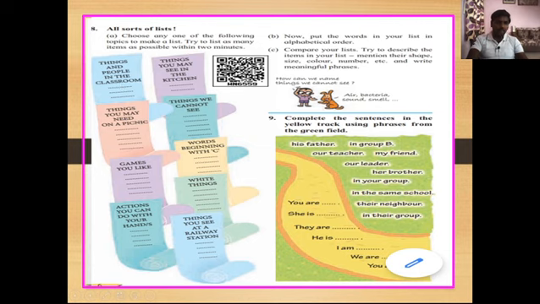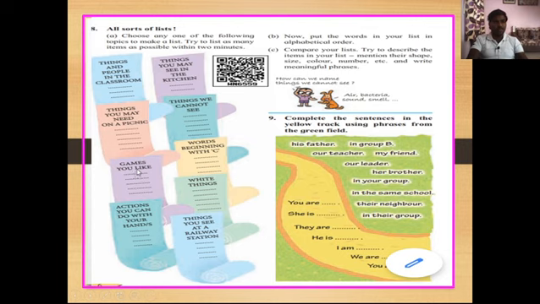So which things and people do we see in the classroom? We have to make a list of all those things here. Now second is things you may need on a picnic. So when you plan to go for a picnic, which things you may need for that picnic, you have to collect the names of those things in the form of a list.